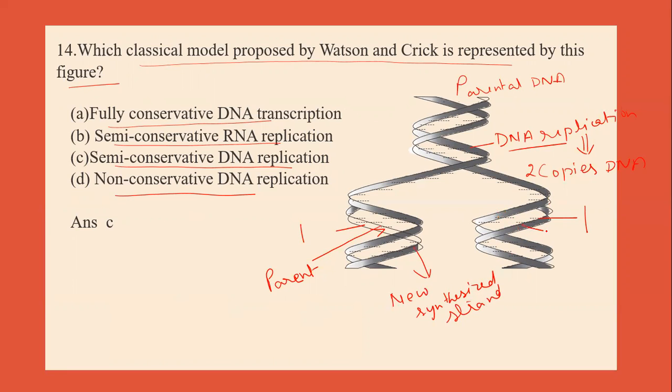And in this also one strand is the parental strand and the other is a newly synthesized strand. So that means that the DNA replication is semi-conservative, which means some part of the DNA is conserved from parent to daughter cells. That is, one strand is the same as that of the parental DNA and the second strand is a new strand. So this represents the semi-conservative DNA replication.